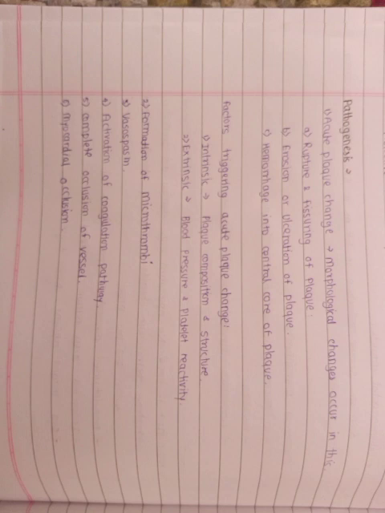Pathogenesis. Acute plaque change. Morphological changes occur in this: a. Rupture and fissuring of plaque. b. Erosion or ulceration of plaque. c. Hemorrhage into central core of plaque. Factors triggering acute plaque change: intrinsic factors include plaque composition and structure; extrinsic factors include blood pressure and platelet reactivity.